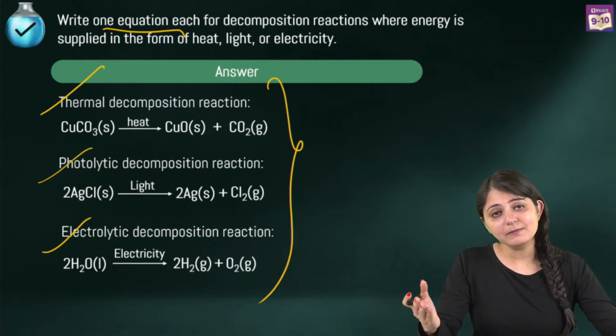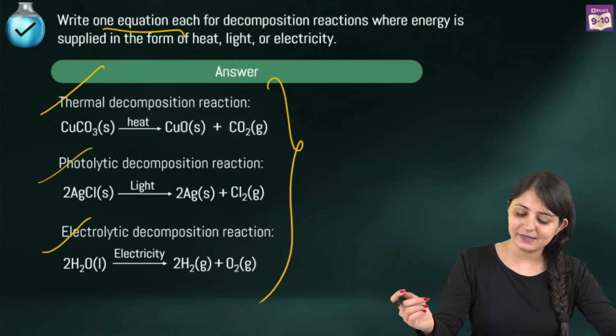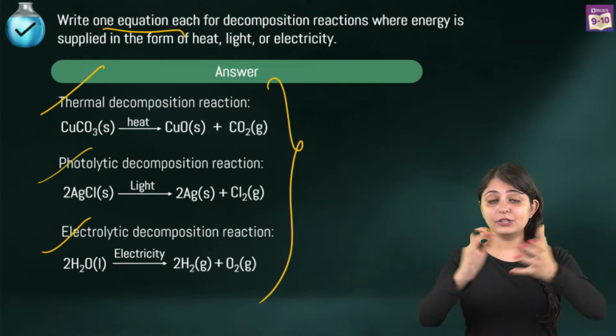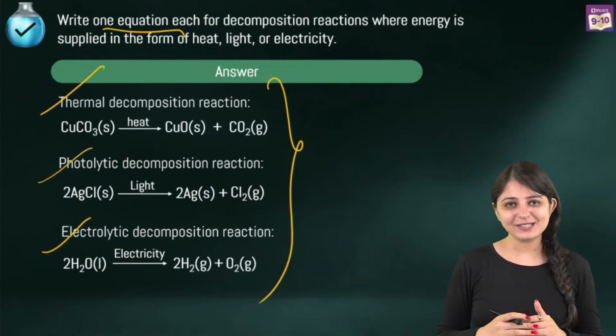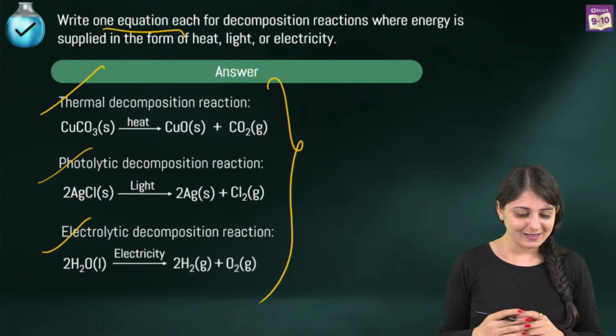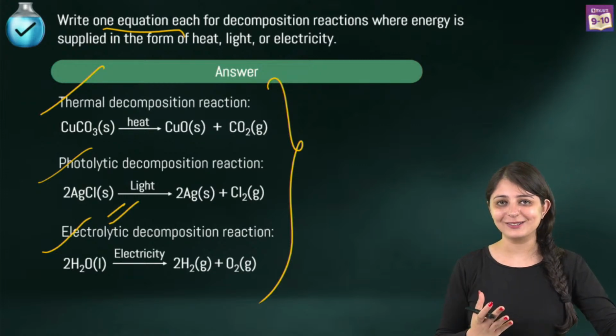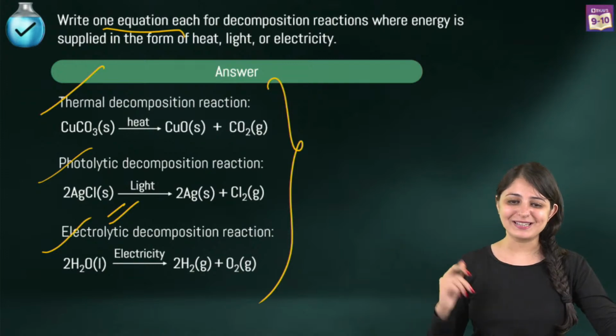Great. Yes, for thermal you can mention ferrous sulfate, also decomposition of ferrous sulfate. Definitely you can do that. You can mention calcium carbonate also. You can mention lead nitrate also. We've discussed a lot of examples. And yes, in photolytic also you can mention about silver bromide. A lot of equations are there. So whatever you can remember, go for it.